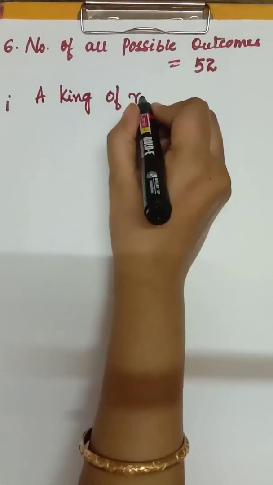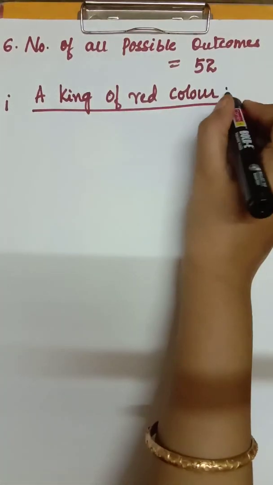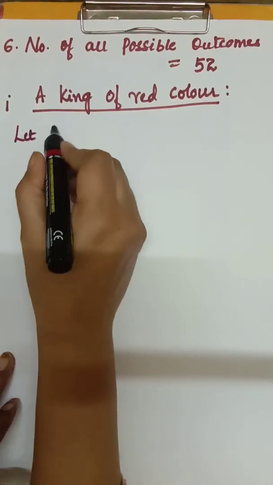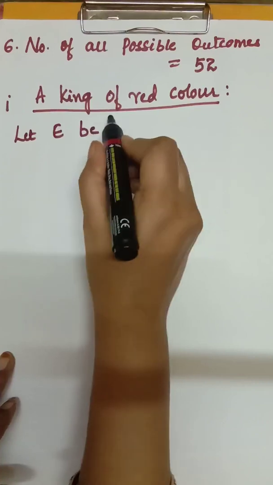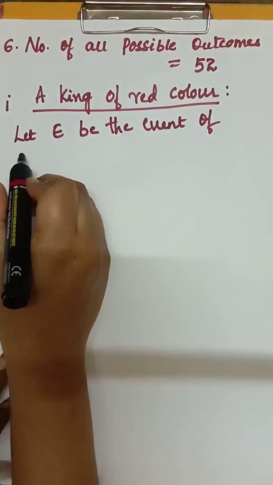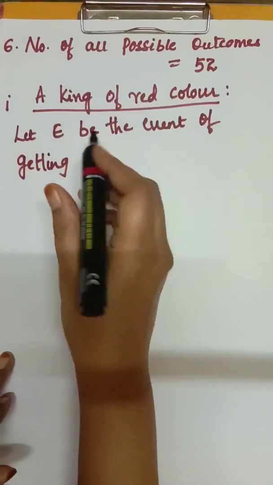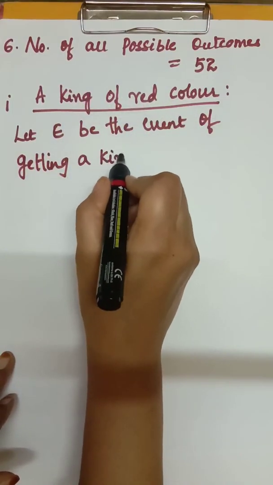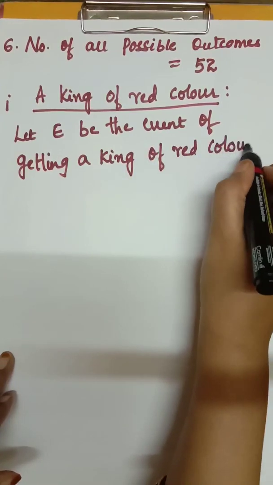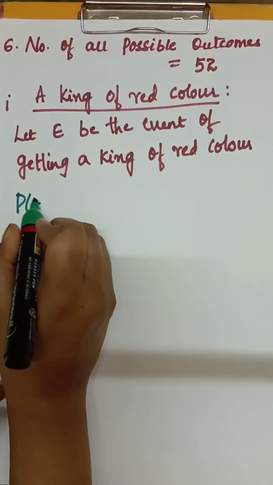Everything is there in the PDF very clearly. You should keep following it too. King of red color. First you have to write: let E be the event of getting a king of red color. Okay. After this, you are going to put the formula. What is your formula? P of E is equal to number